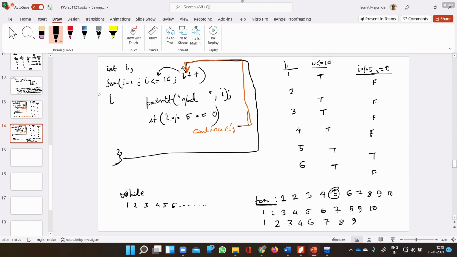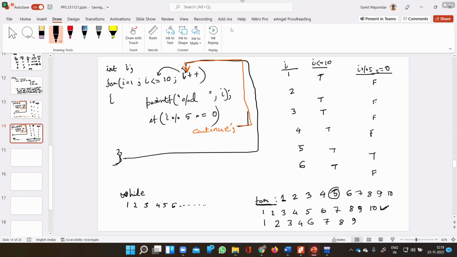So this is the correct output. Is this clear? Yes, sir. Now, tell me, are both of the loops equivalent? No, sir.